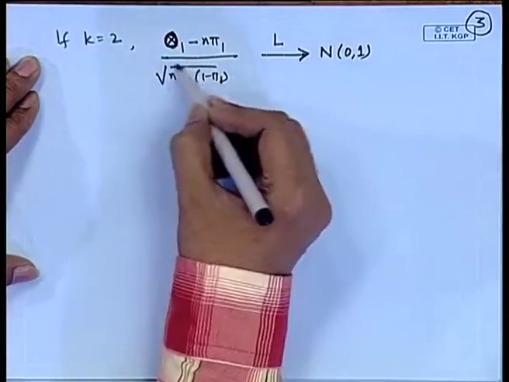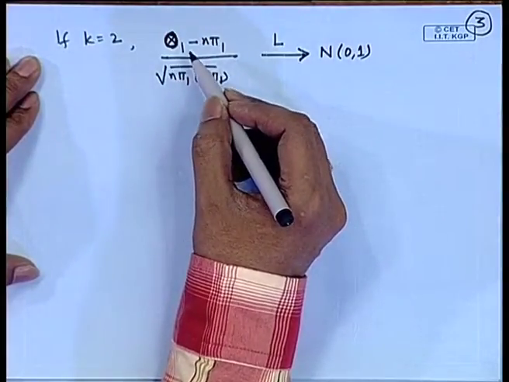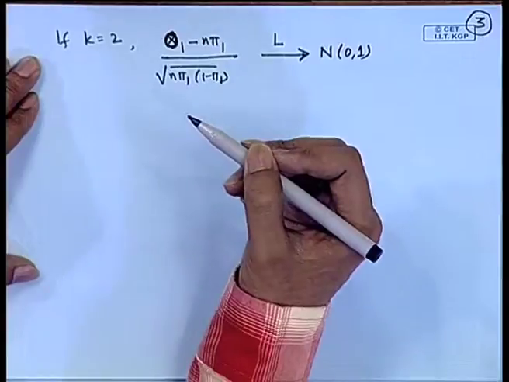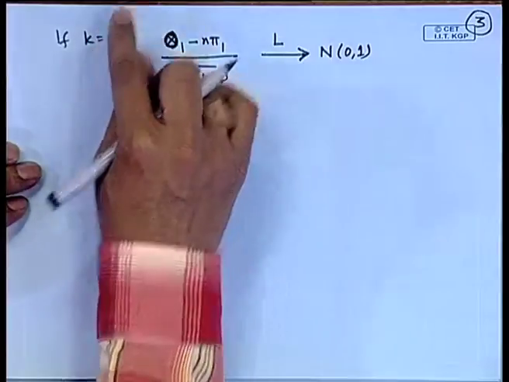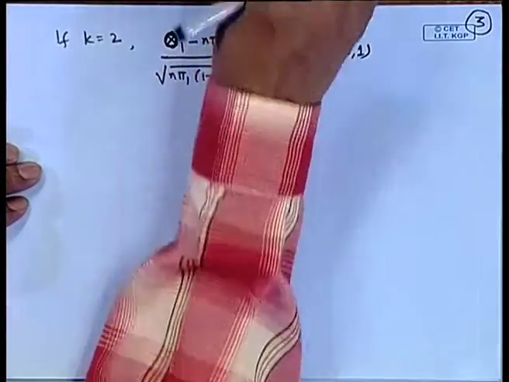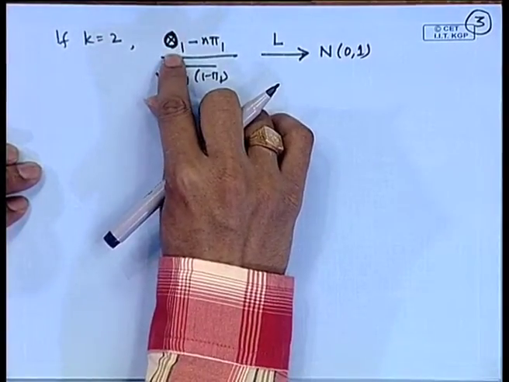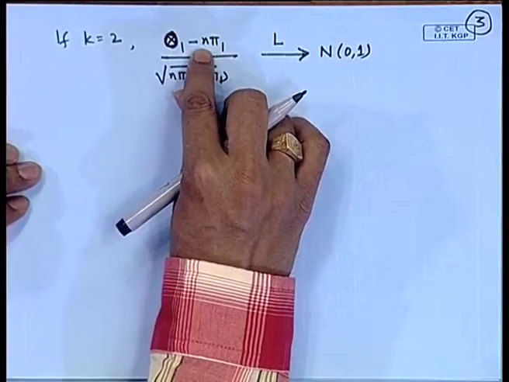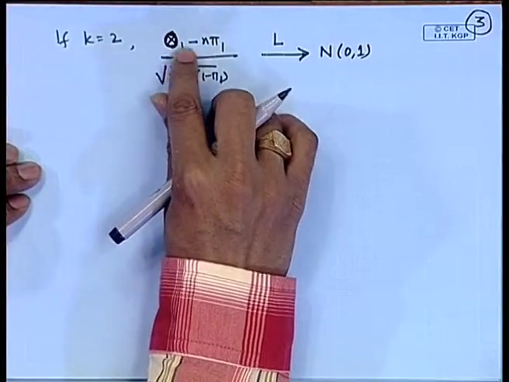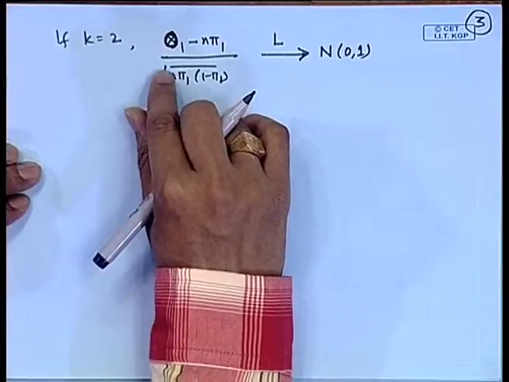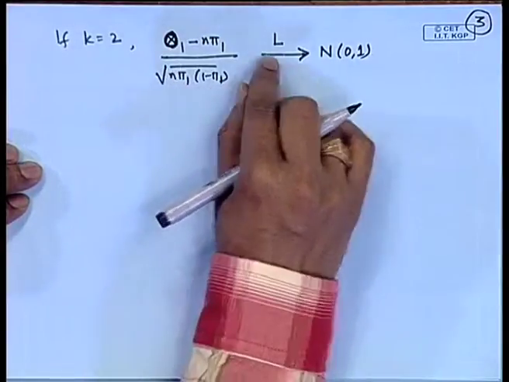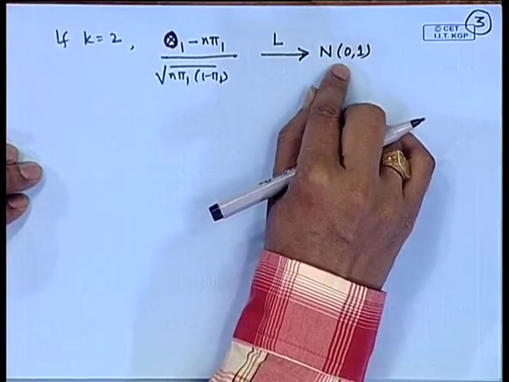This is from the property of the binomial distribution, that the distribution of x minus n p divided by root n p q is asymptotically normal, that is the normal approximation to the binomial distribution. So, if we utilize that, because for k equal to 2, this multinomial has become binomial. Therefore, the distribution of O 1 is binomial n pi 1. So, O 1 minus n pi 1 divided by square root n pi 1 into 1 minus pi 1 is asymptotically normal distribution.